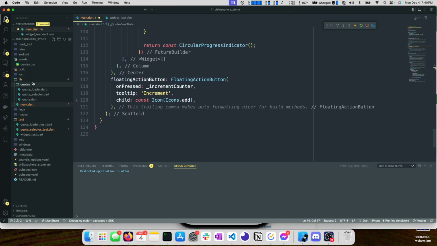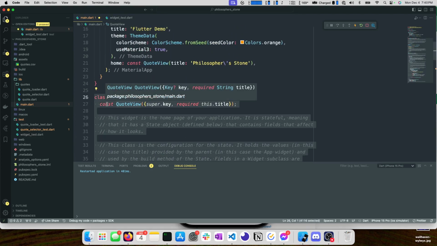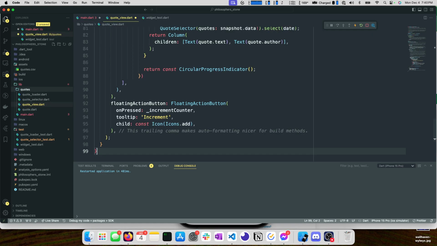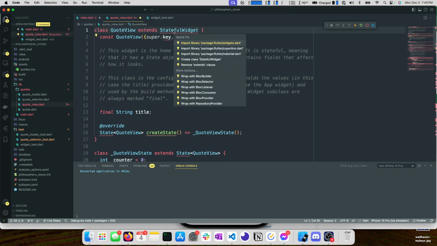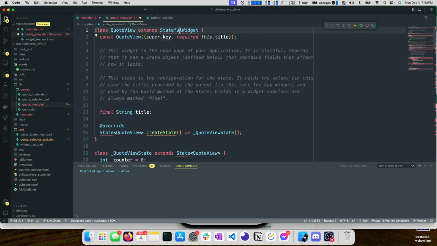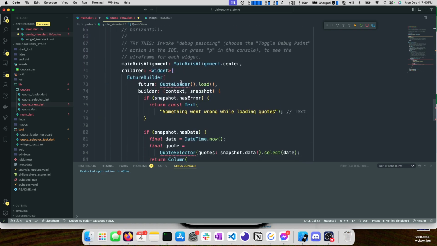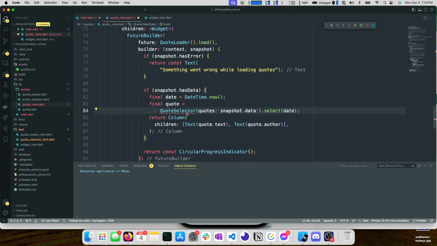We're also going to pull this out into a file. So I'm going to copy all of this, cut it, and then I'm going to go into our quotes folder and add a new file called quoteview.dart. I paste this. I've got a lot of red. If we click on StatefulWidget and then use code actions, so Command-dot on Mac, or you can just hover over it and then maybe go to quick fix, and then import Flutter material. We have a couple more things we need to clean up. Namely, the quote loader is not imported and the quote selector is not imported.